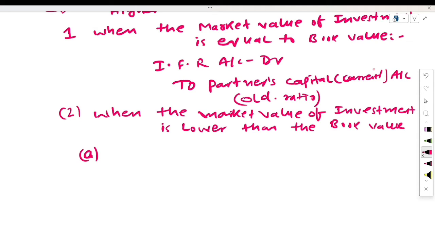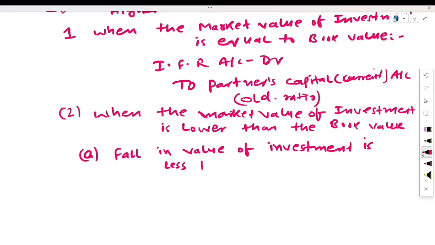See here, the first case: the fall in the value of investment is less than the investment fluctuation reserve.